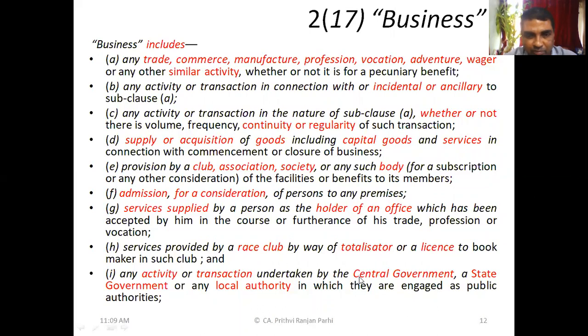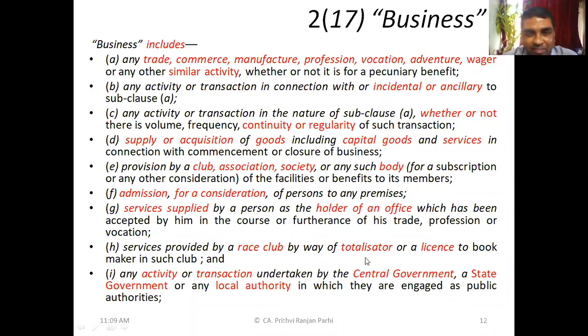Services provided by a race club by way of totalizator or a license to bookmaker in such club. These are services provided by a race club, normally a horse race or any other kind of race. Services provided by way of totalizator: a totalizator is a person who, at a race club, where people bet for money, collects that money.